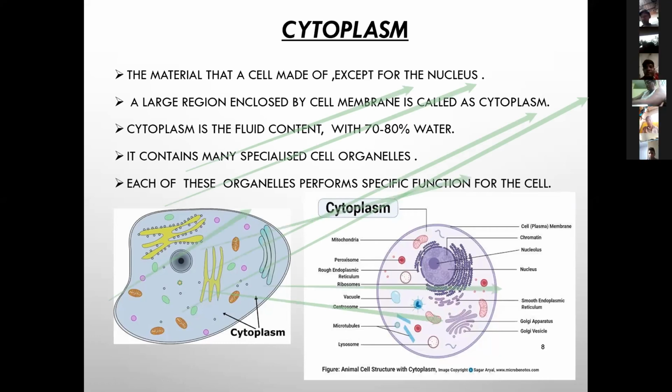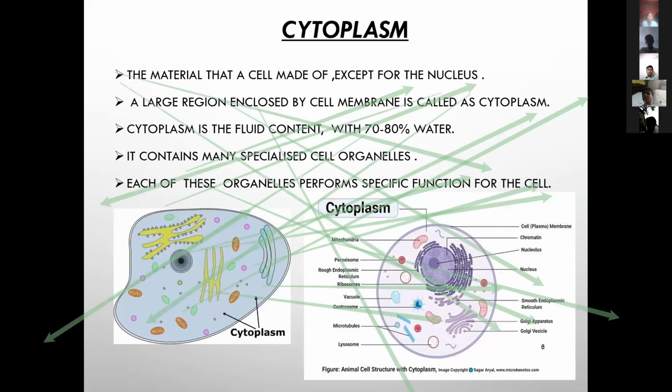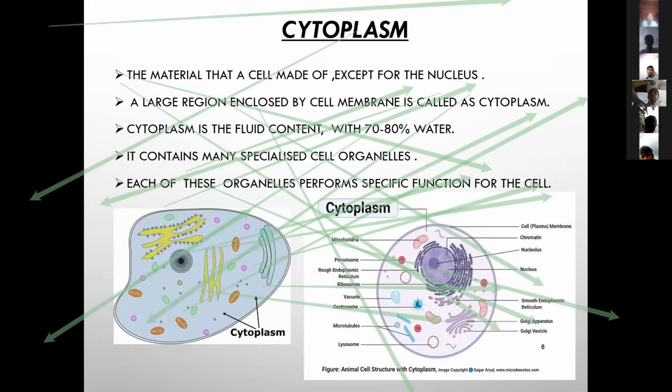Can you say the cytoplasm is the protoplasm? Anybody? Okay, no. There are some differences between cytoplasm and protoplasm. Protoplasm is also present in the cell.